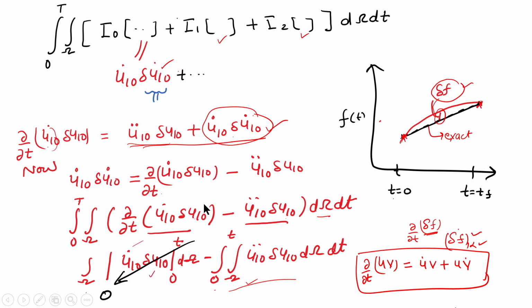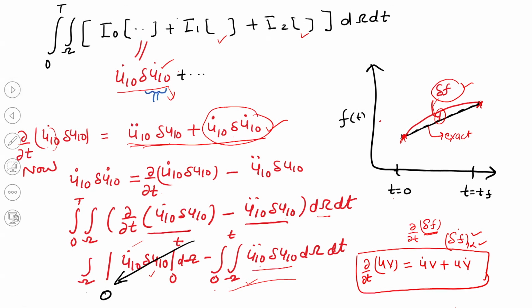So this term will not contribute. My purpose is to tell you that this term will give only one contribution, that is minus of u10 double dot del u10. So we will get one contribution, the other time derivative is going to be 0.